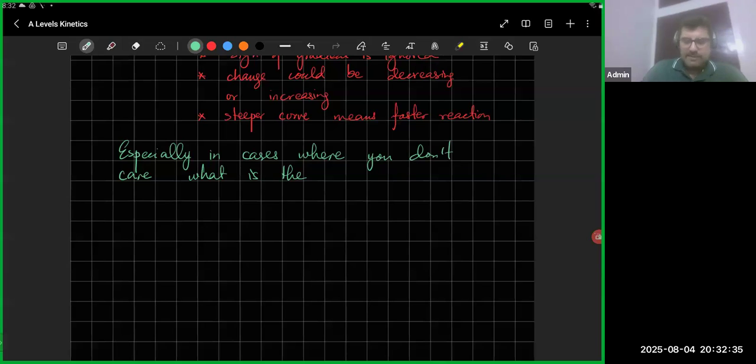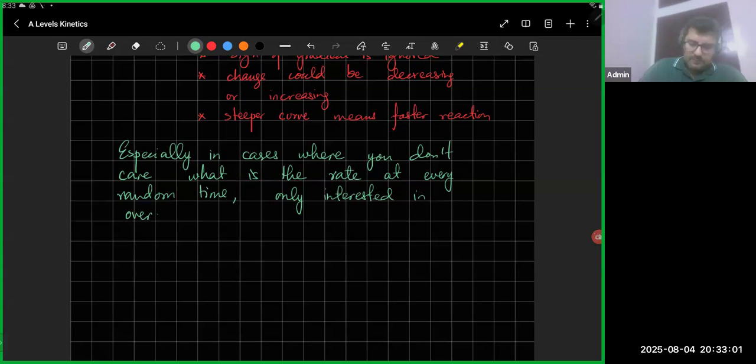We don't really care about the detail, right? Especially when you don't care what the rate is at every time interval, at every random time, and you're only interested in overall speed.